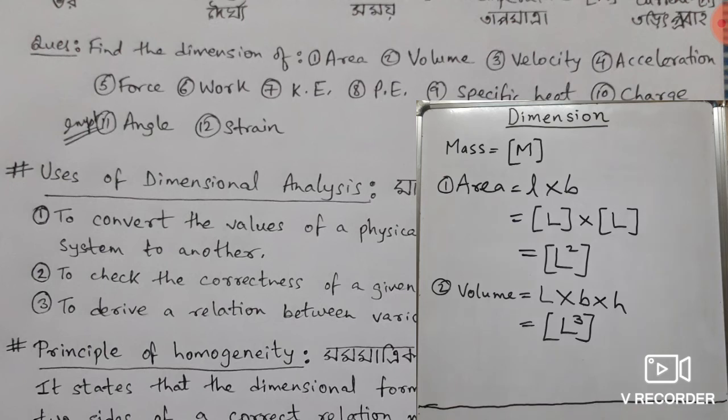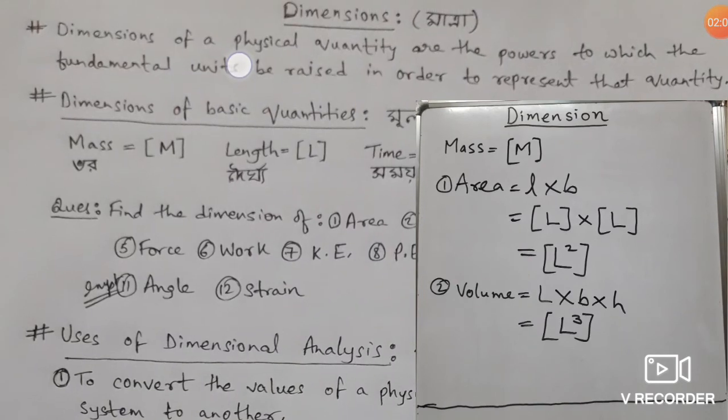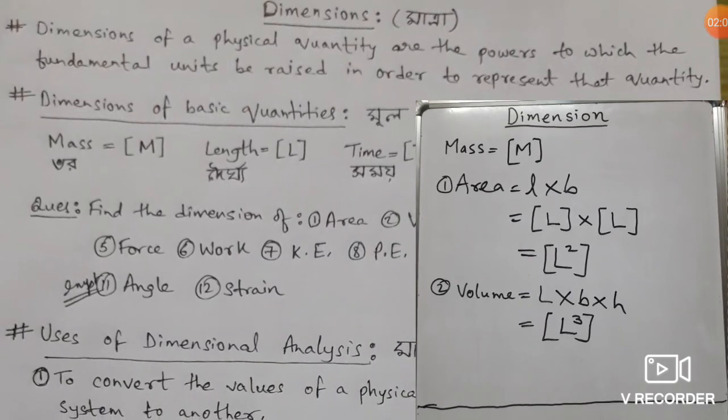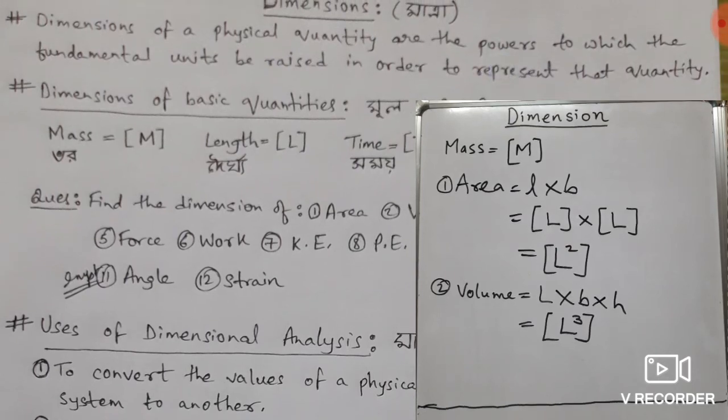So let us now come to the definition of dimension. Dimensions of a physical quantity are the powers to which the fundamental units must be raised in order to represent that quantity. Let us consider here area. On the board we see that for area the dimension is L square, square of the length.